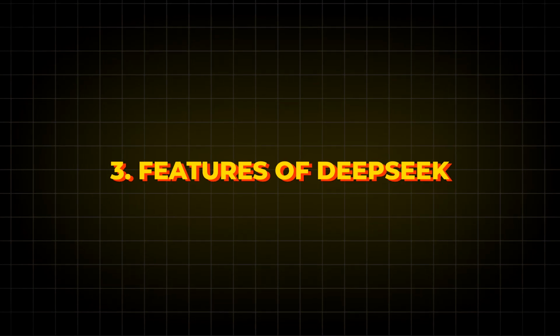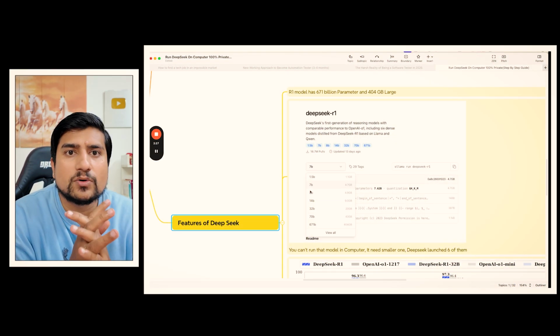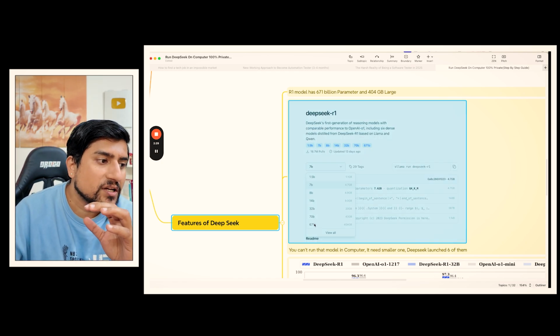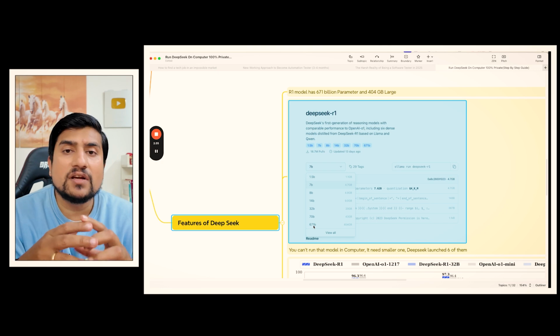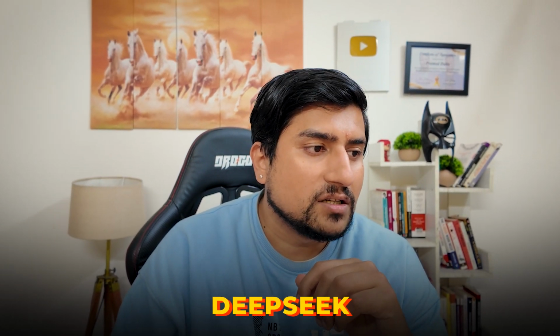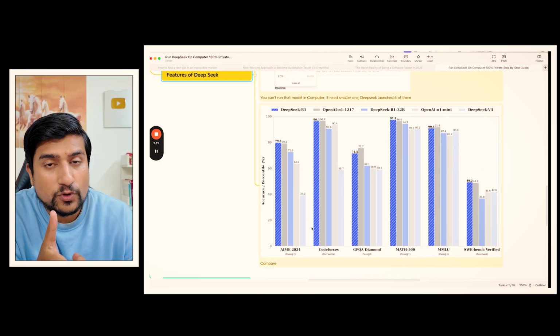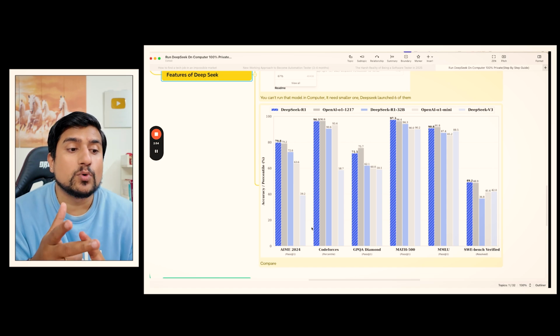Among the different features which I like, you can have 1.5 billion parameters. Parameters are, you can say, like a brain. For example, the more billions that you have, the more mature the AI is. So when you have 671 billion parameters, it's almost 401 GB. It's an amazing one where you will see amazing results, which basically beats everyone like OpenAI, even the o1, which is the latest GPT. We can see this on Codeforces programs, GPA programs, maths programs, and many more.